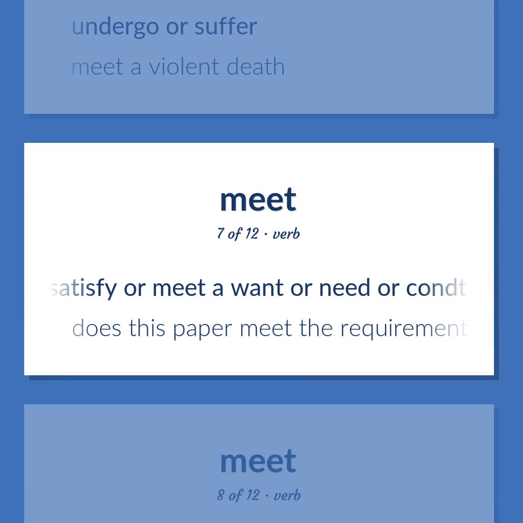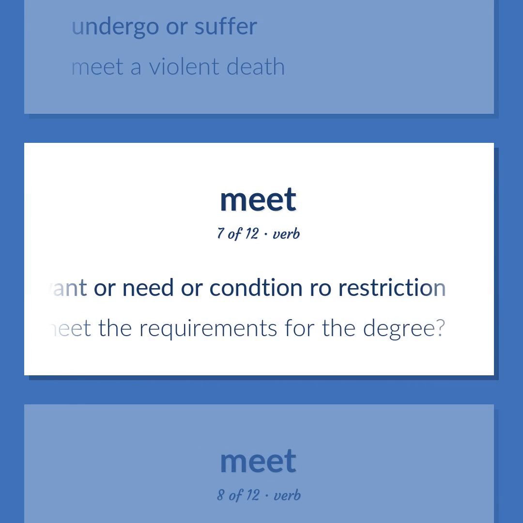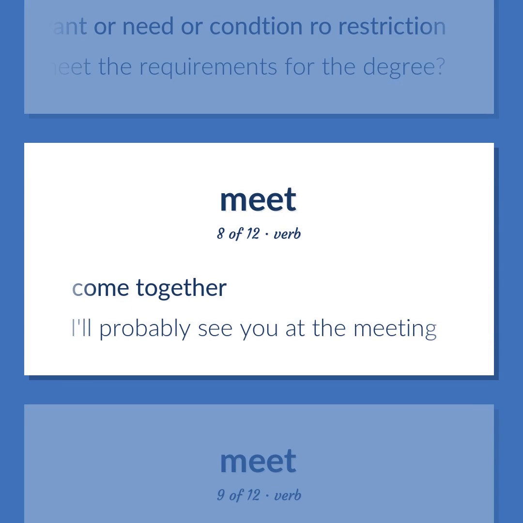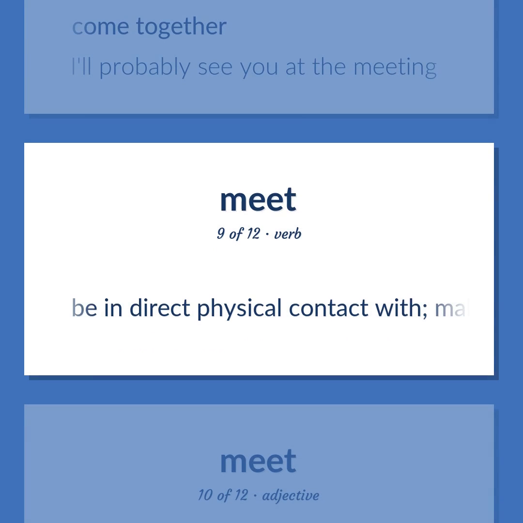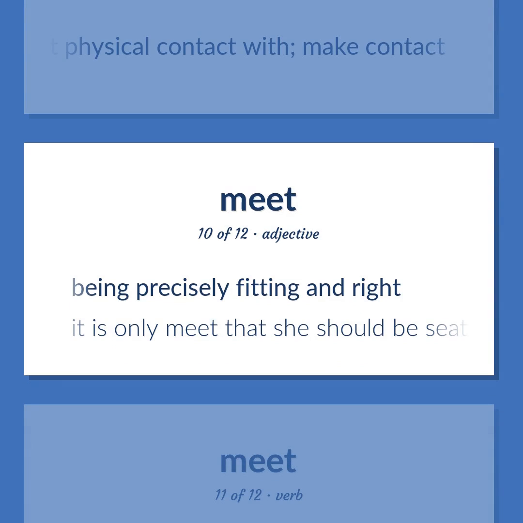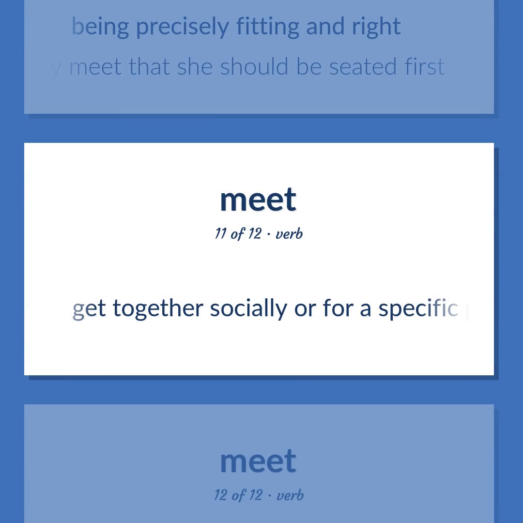Fill, satisfy or meet a want or need or restriction. Does this paper meet the requirements for the degree? Come together. I'll probably see you at the meeting. Be in direct physical contact with, make contact. Being precisely fitting and right. It is only meet that she should be seated first. Get together socially or for a specific purpose.